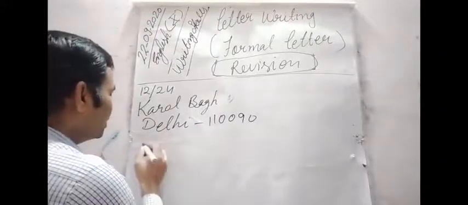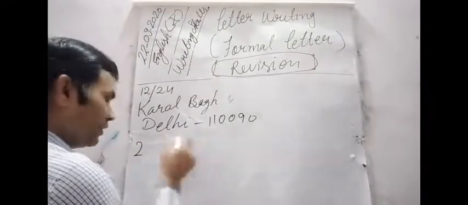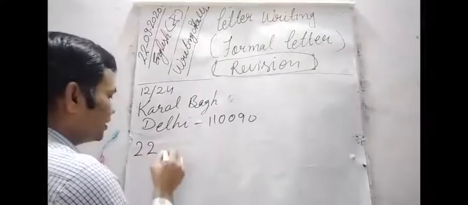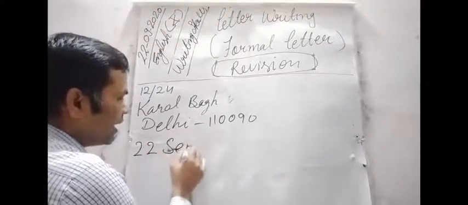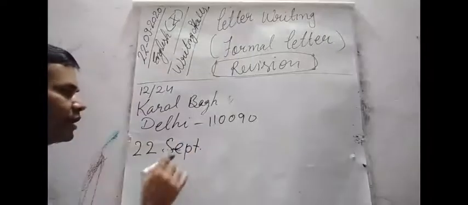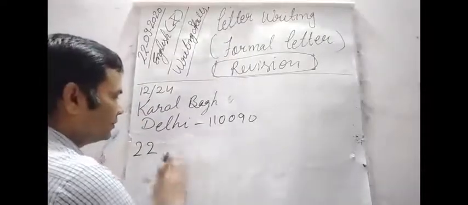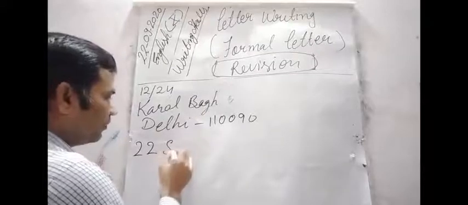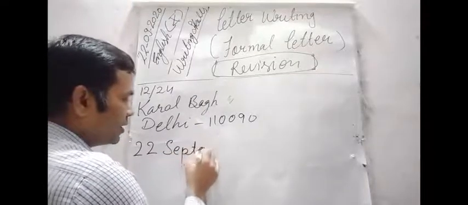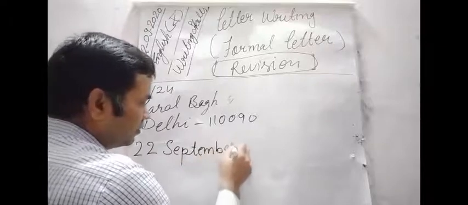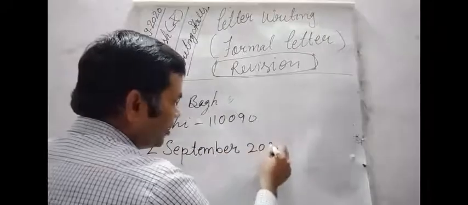Then you have to write the date after leaving a blank line. Don't write 22nd September in capitals or in an abbreviated way. It should be the complete month's name: 22nd September 2020.